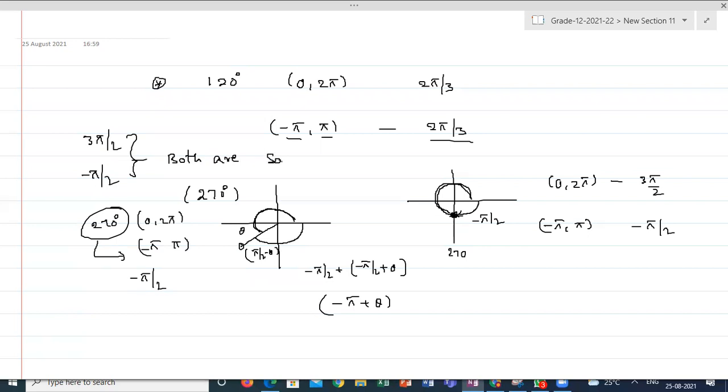Geometrically, both are the same. Will you agree? Yes, sir. You are reaching by the clockwise direction and the anti-clockwise direction. Got it? What I'm saying? Yes, sir.